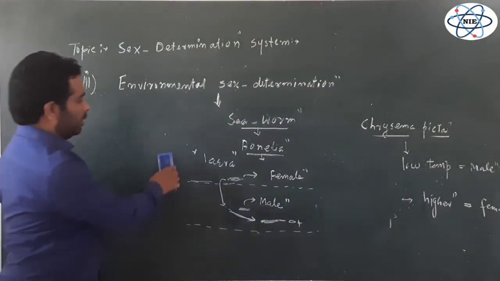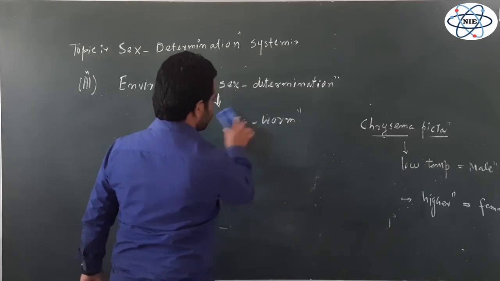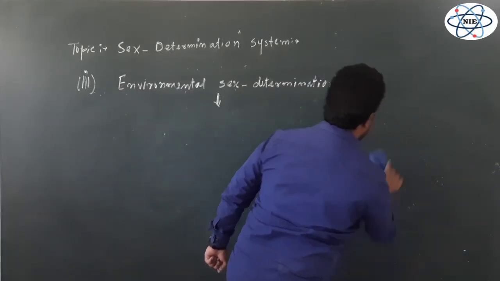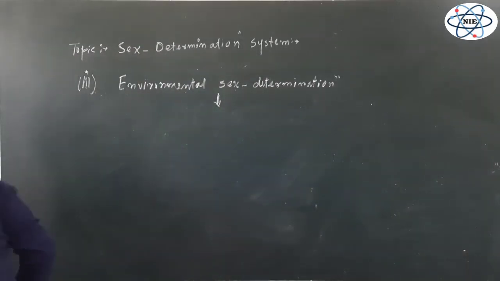I mentioned this example earlier in my first video.